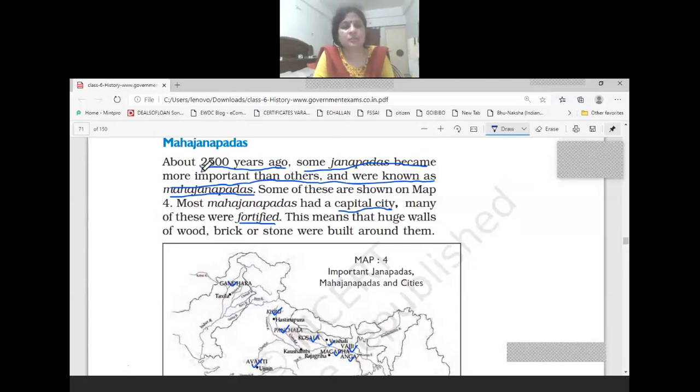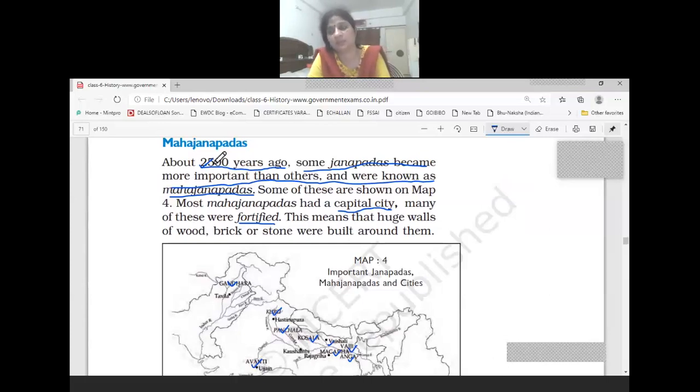In these 2500 years ago, what happened was that some of the Janpadas became more important than others. And these Janpadas, which became more important than others, came to be known as Mahajanpada. Maha means big, when we add Maha to anything it means it became bigger. Okay, a king is Raja, a bigger one is Maharaja; in the same way, bigger than Janpada is Mahajanpada.